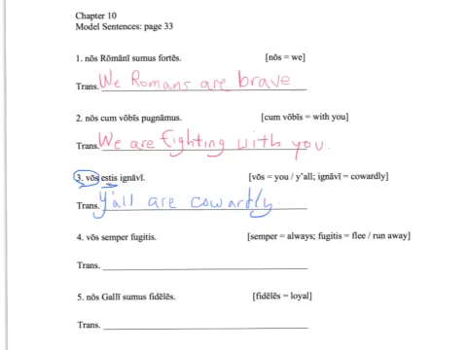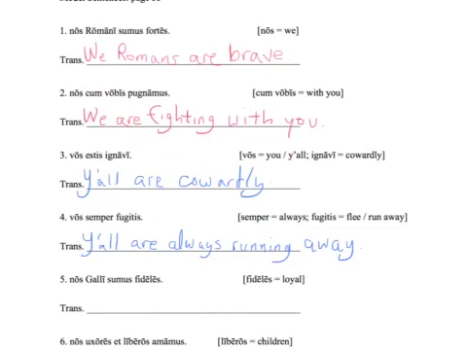So now let's briefly look at number 4. Vos semper fugitis. Fugitis means to flee or run away. Vos is our new word meaning y'all. And semper means always. Vos semper fugitis. Y'all are always running away.